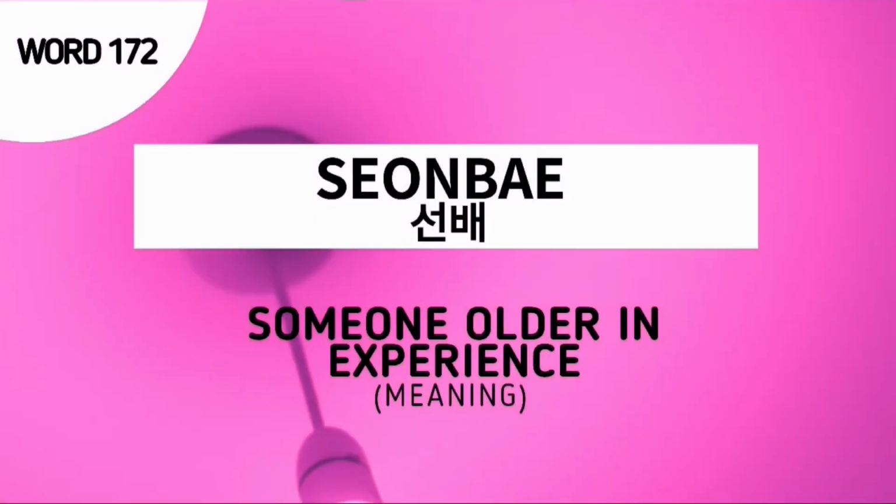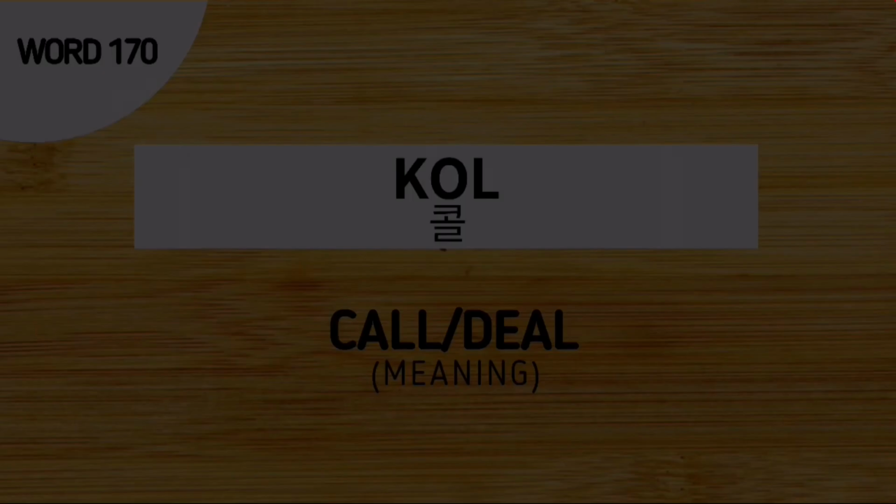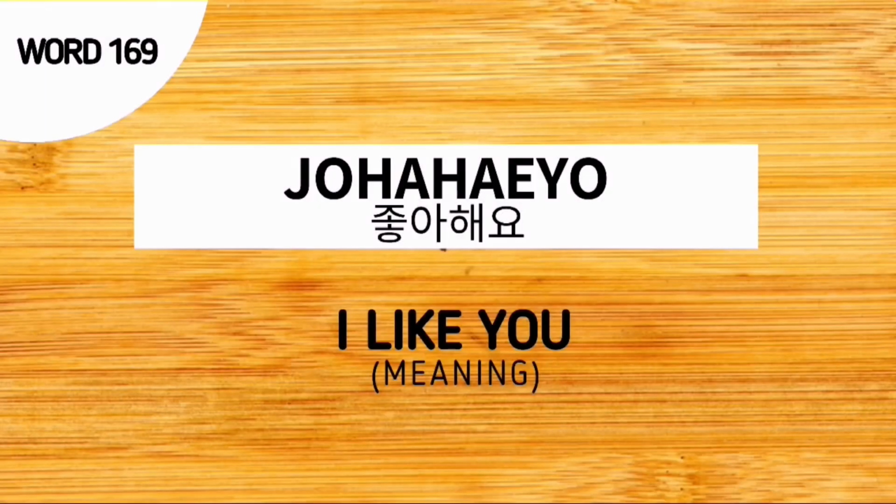Word number 172 is 선배, and this is the Korean term for a senior or someone older than you in terms of experience. Word number 171 is 안 돼, and this is an informal way of saying no or no way. Word number 170 is call, and this is used to say deal. And the last for our review is word number 169, 좋아해요, and this is used to say I like you.